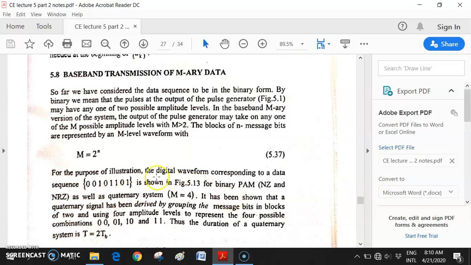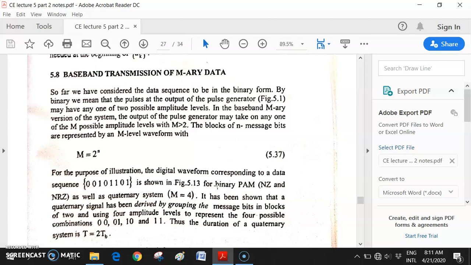This is the encoded data, the output of the data encoder. Now you want to channelize the data with the help of binary PAM. NRZ and so many other signaling schemes are there. I have already discussed all those in my last Zoom session.